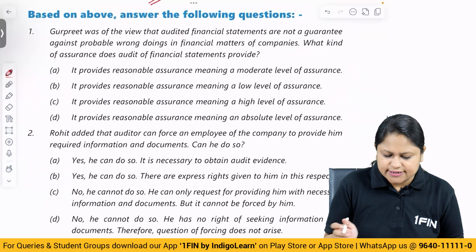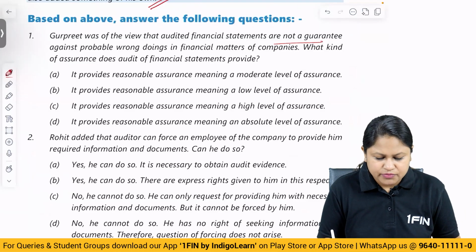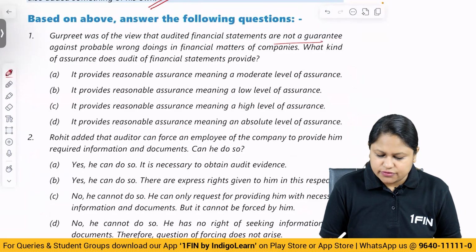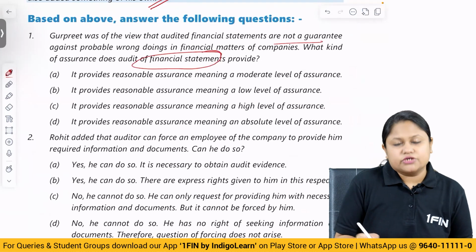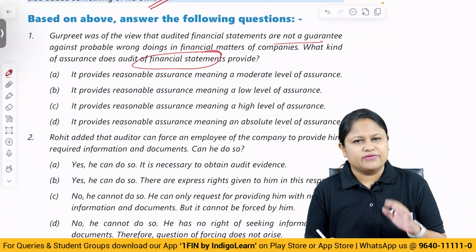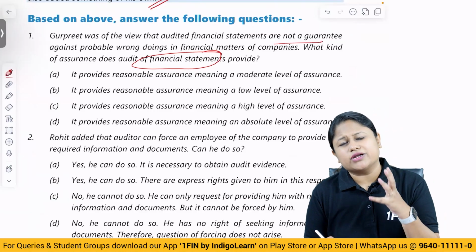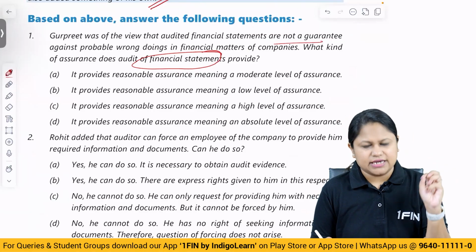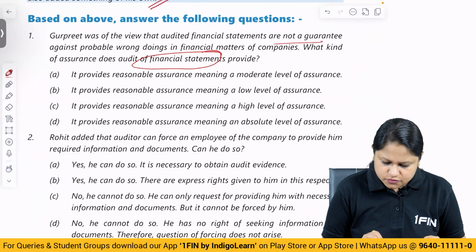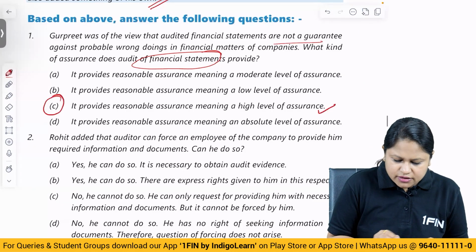Gurpreet was of the view that audited financial statements are not a guarantee against probable wrongdoing in the financial matters of the company. What kind of assurance does audit of financial statements provide? So we have done the types of assurance engagements, where we know external assurance engagements are audits, and these provide what kind of assurance? A reasonable assurance, a high level of assurance, correct? So if you look at it, meaning high level of assurance, it is going to be C.